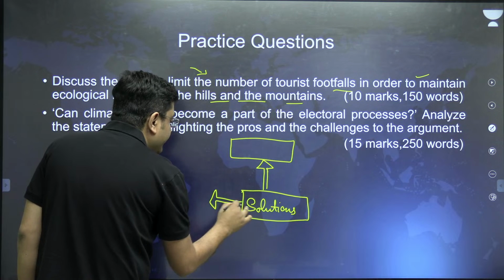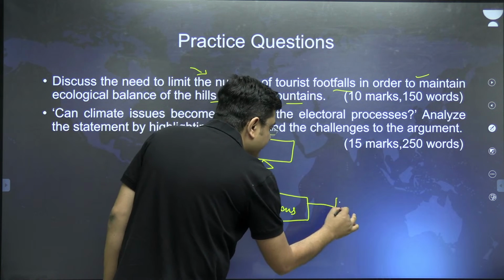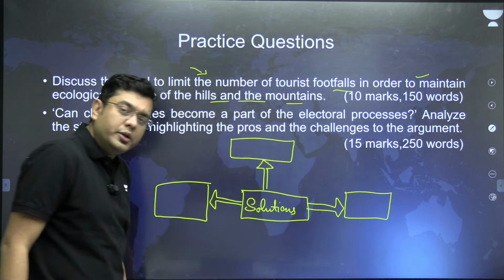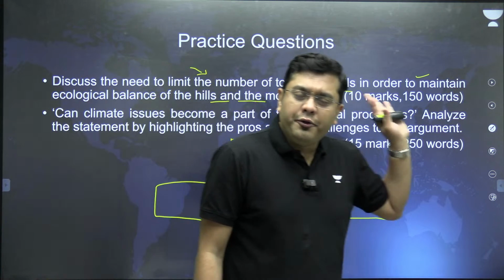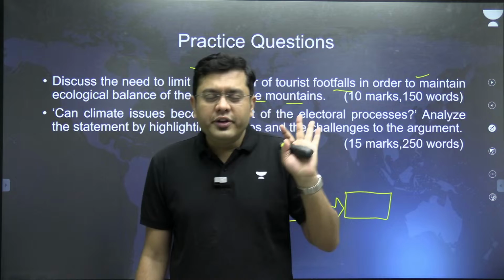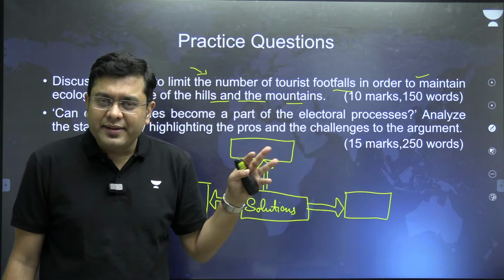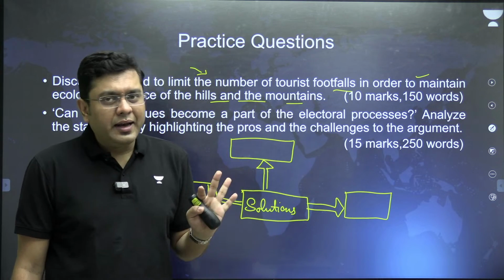What this will do is it will increase the visibility, limit the space, hasten up your answer writing, and improve the presentation marks that you attain. So solution: limit the number of footfalls, maintain ecotourism, ensure collect back and buy back schemes, greater implementation of the EPR regime. All these you can highlight.